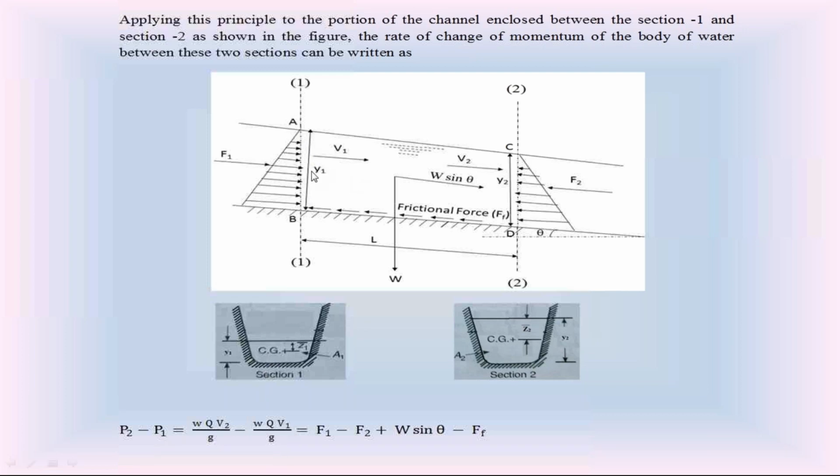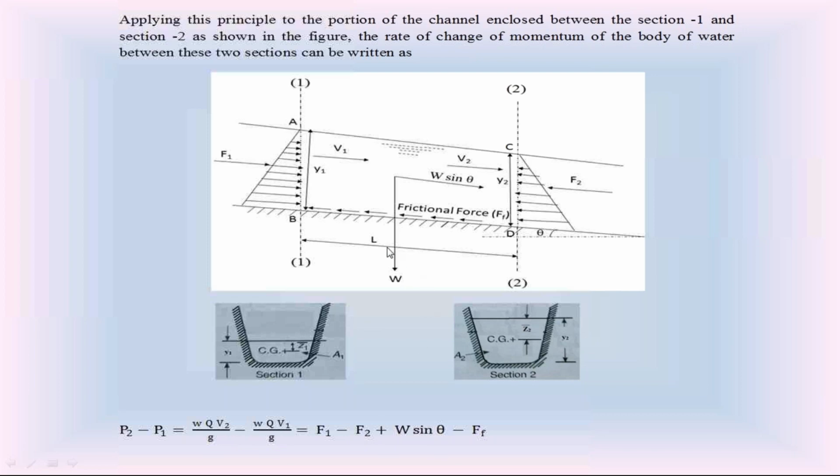Between section 1 and section 2, the forces are hydrostatic force F1, hydrostatic force F2, the weight component W sin theta, and the friction force at channel bottom. This is the resultant force: F1 minus F2 plus W sin theta minus Ff, the friction force. So we applied Newton's second law from section 1 to section 2 in this water flow in open channel. We got this equation of Newton's second law.